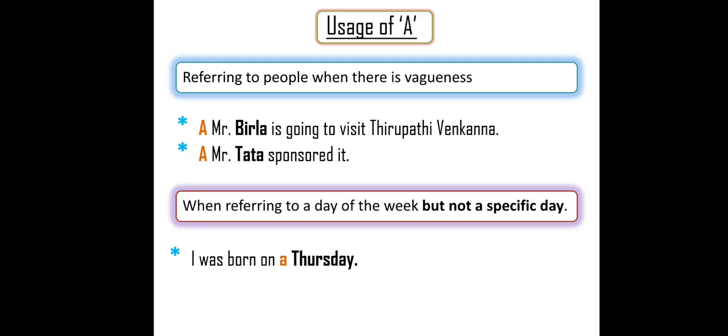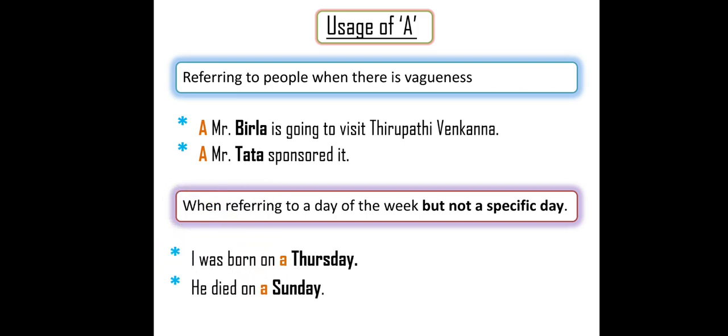So, I was born on a Thursday. Which Thursday you don't know. Which month, which year, which week you don't know. But you know that you were born on one Thursday. It is unspecific. So then only you have to use it. I was born on a Thursday. It means we don't know in which month or in which year. So I was born on a Thursday. Other than that detail, I don't know anything.